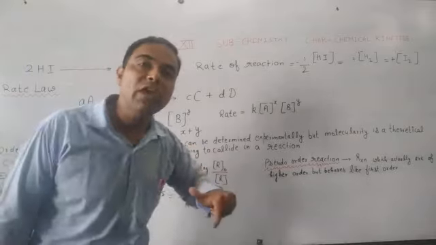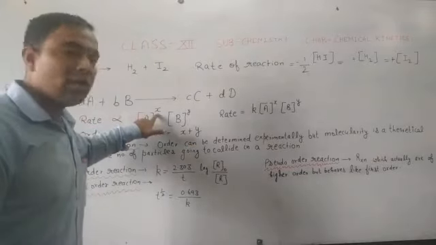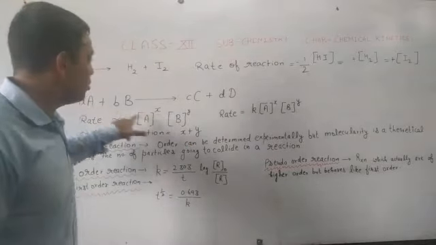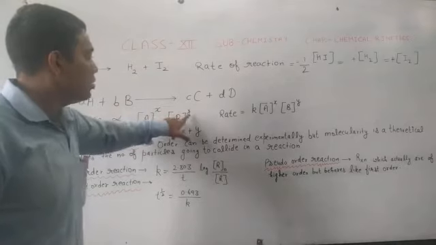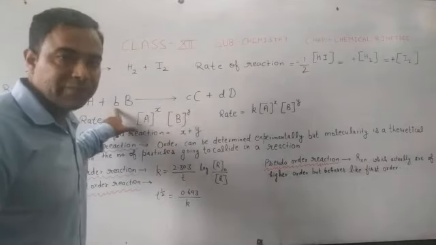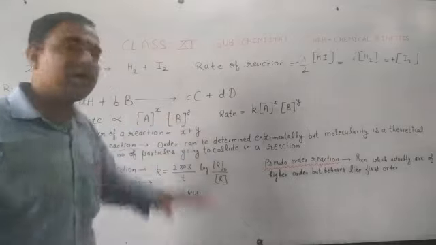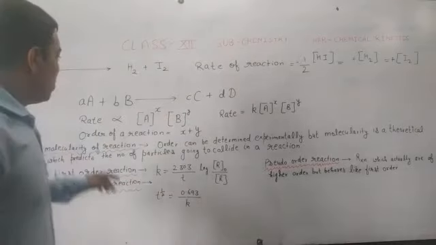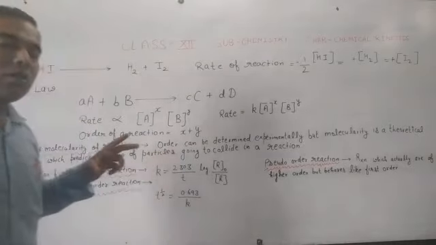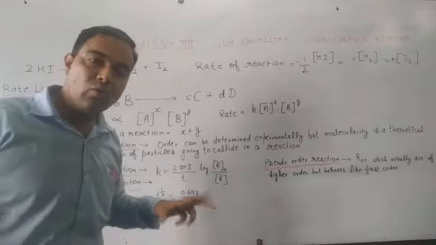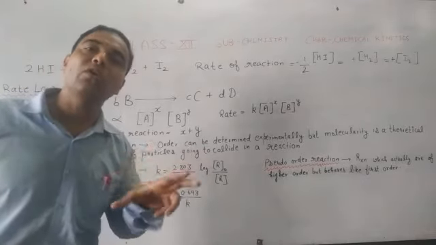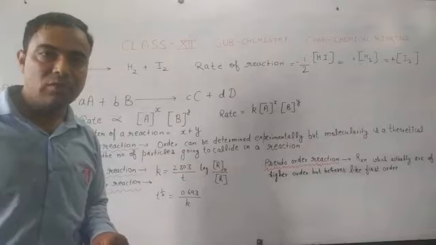Now why are we not taking the power equal to small a and small b? Why are we taking x and y? Because in this rate law we will think about the order of a reaction.